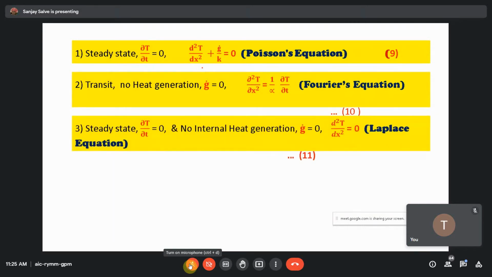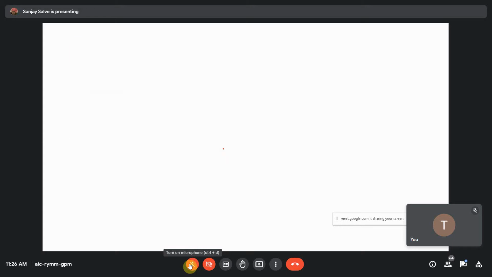But in some cases there is no internal heat generation as well as steady state, so the last term is left, and that is d square T by dx square equal to 0. So you have to transform the standard equation into the standard forms, that is Poisson's equation, Fourier's equation, Laplace equation, and all. Okay, so any doubt with this?